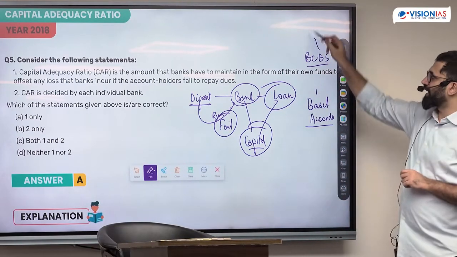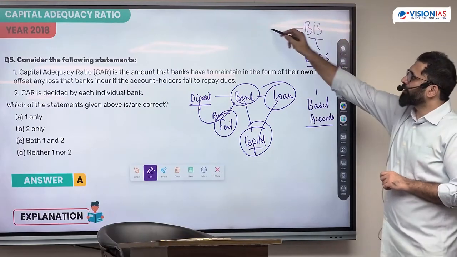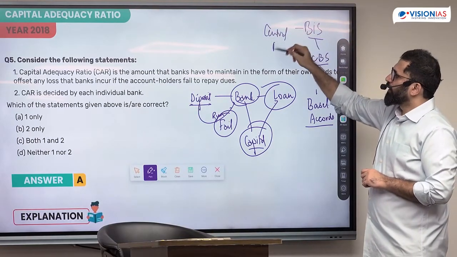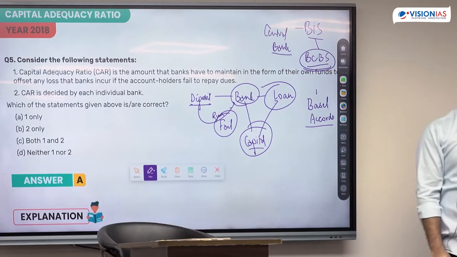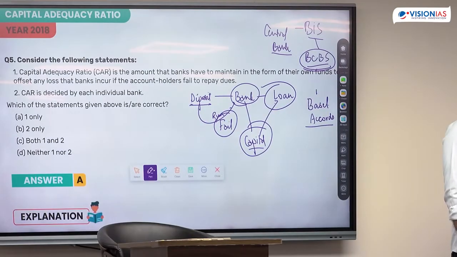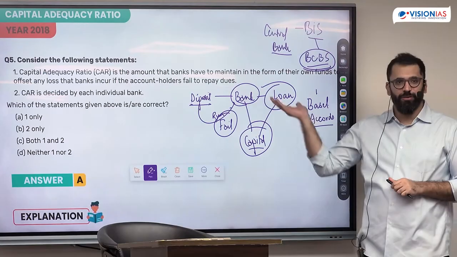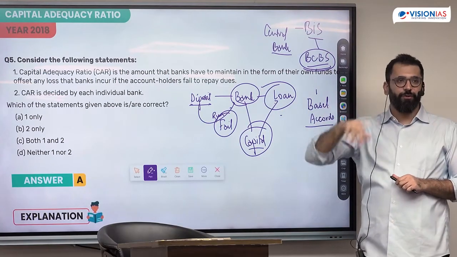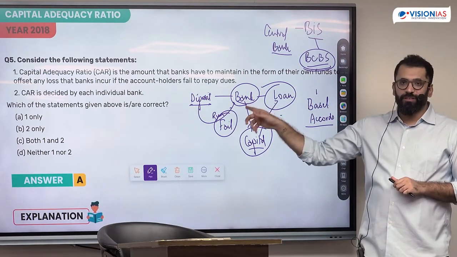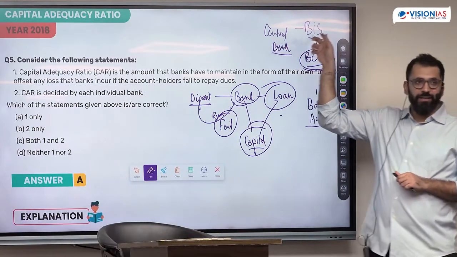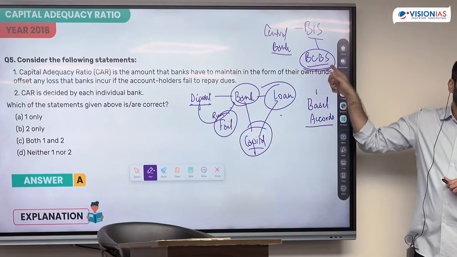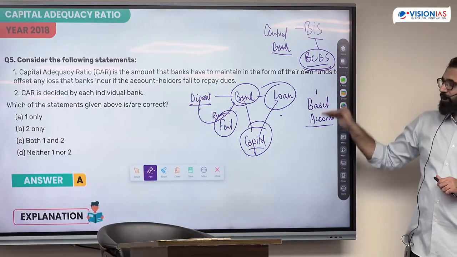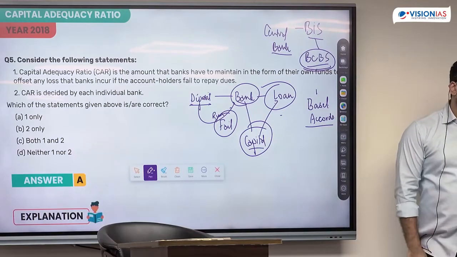There's a Bureau of International Settlements where central banks all over the world have a banking committee, in order to find out how to maintain depositor trust in the banking system. This problem is faced by banks all over the world, so they wanted to figure out how to create more trust. Central banks, under the aegis of the Bank for International Settlements, formed the Basel Committee on Banking Supervision. They gave certain guidelines, which are called the Basel Accord.